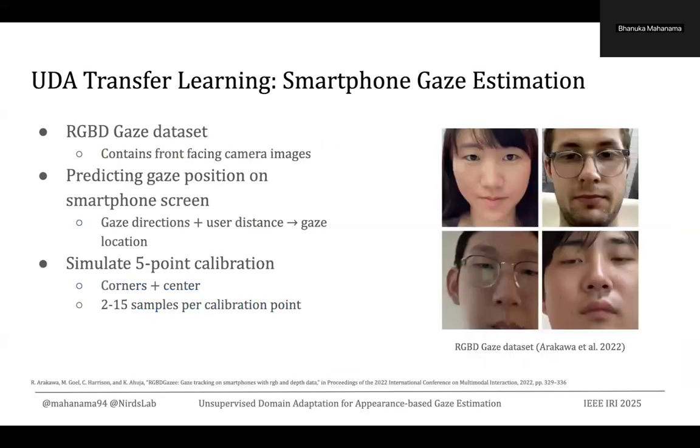Now, in the next experiment, we evaluated the model performance on smartphone gaze estimation. Here, what we did was we used the gaze directions combined with the user distance to estimate the gaze location. Here, we used a regression and we determined the parameters of the regression using a 5-point calibration. So as the 5 points, we use the 4 corners and the center. And for each calibration point, we randomly sample 2 to 15 samples from the dataset.